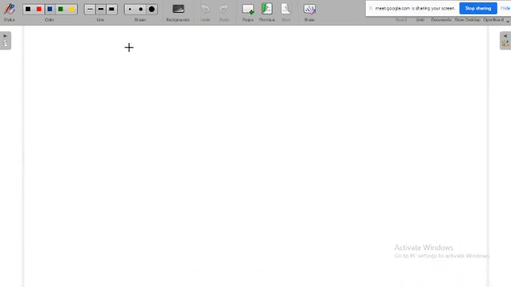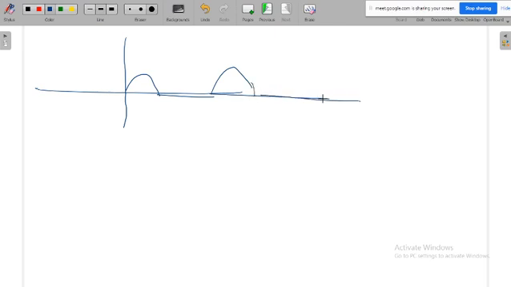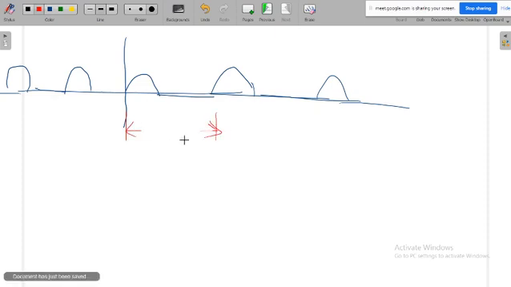Again, I can also take the periodic signal like this. So here, what is the period of the signal? This is the period of the signal. This portion is getting repeated, even though there are no values here, only half of the cycles, but still it is a periodic signal, because whatever the signal that is present at T, it is getting repeated both on the right side and the left side. This is also a periodic signal with period T.